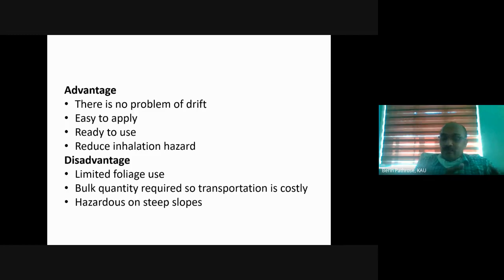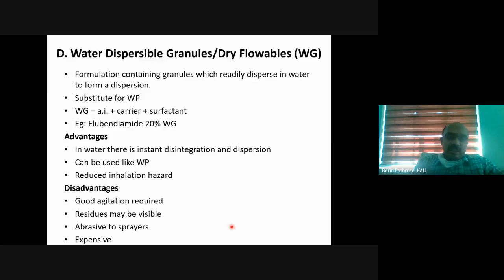But for the same pesticide, we have another formulation. It is an SC formulation. That SC formulation needs only 60 ml for 1 acre of area. Whereas the granule formulation needs 4 kg. So the transportation cost increases. Another thing is that it is hazardous on steep slopes, because if we apply on soil and there is rain, it gets leached away into the water bodies and also it is a bit hazardous on steep slopes. So these are the disadvantages of granule.